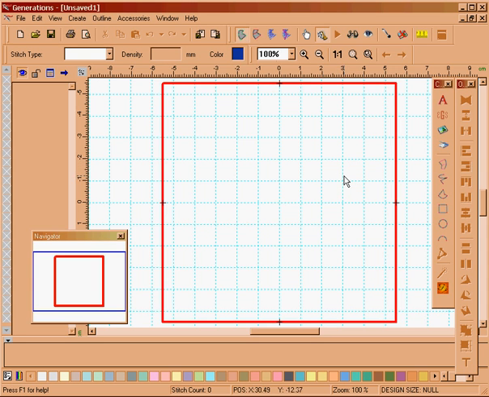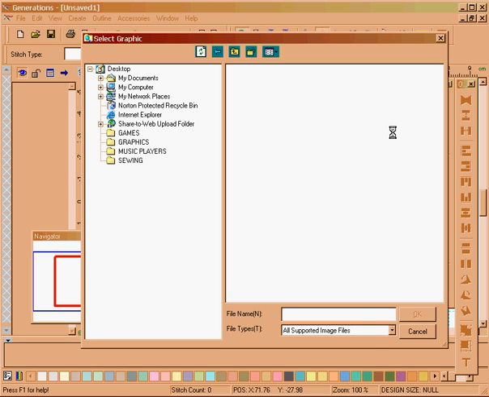In this lesson we're going to do a quick manual punch job on a tree, and I'll show you how to do some embossing. Okay, so to start with we're going to open the tree image. This is a vector image. I prefer to work with those rather than bitmaps, etc.